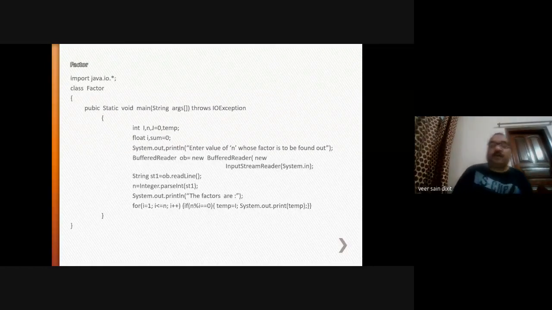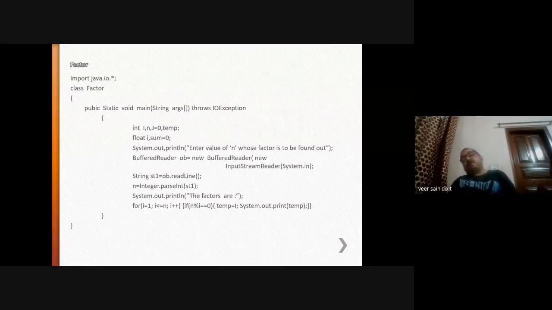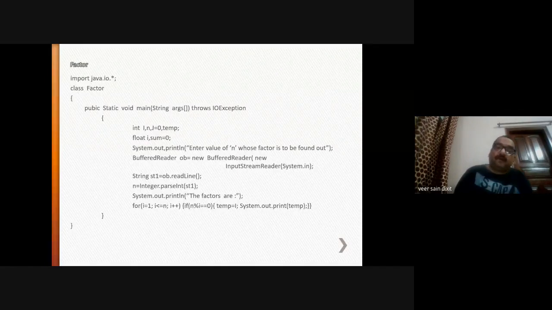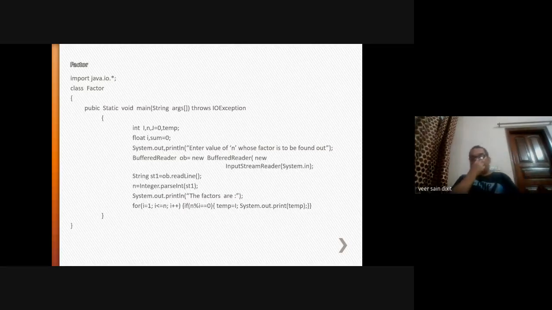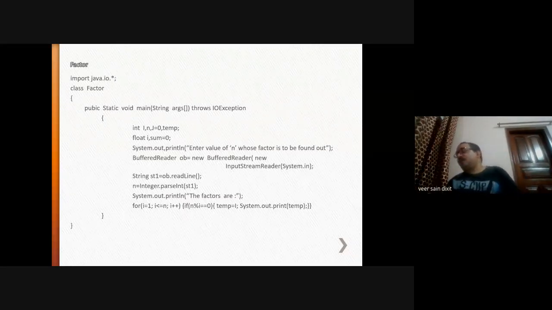You have used the for loop here where the iterator i is initialized with 1. So this condition will be checked. 1 is less than or equal to 20. If n modulus i is equal to 0, that is, if you divide 20 by 1 and the remainder is 0, you will print the value of i.